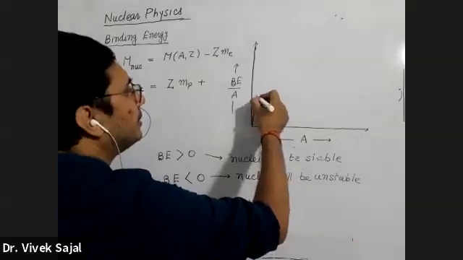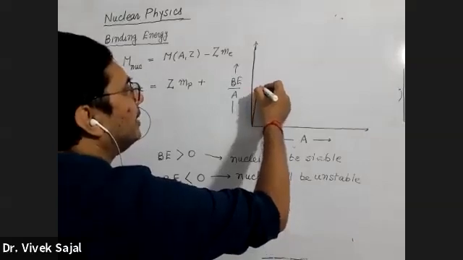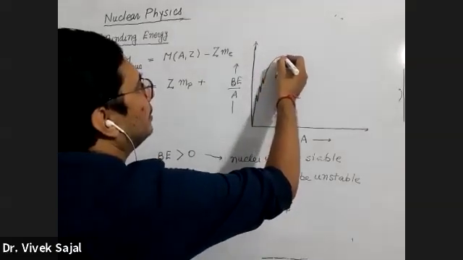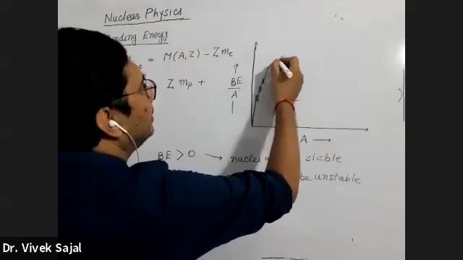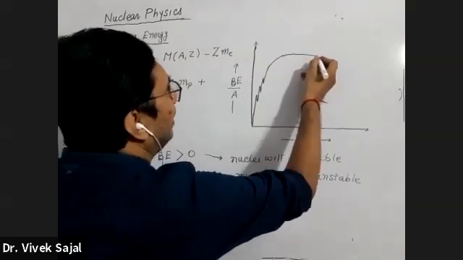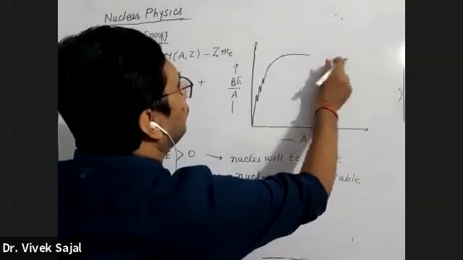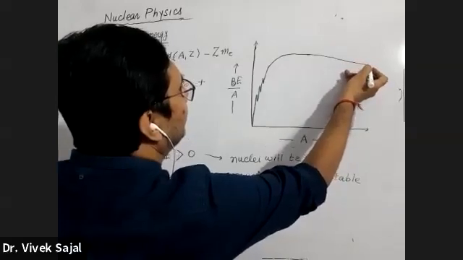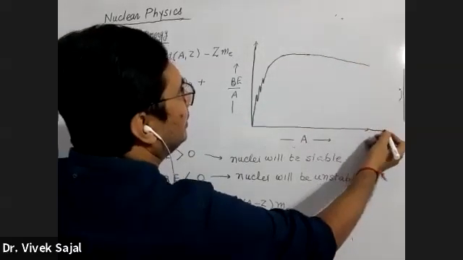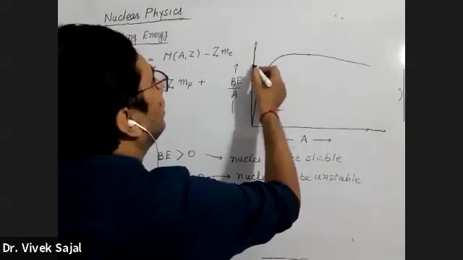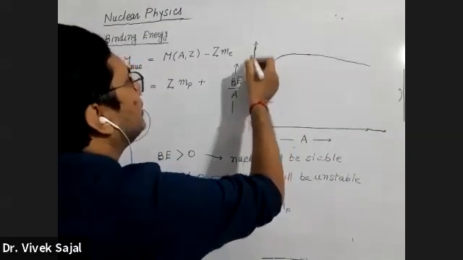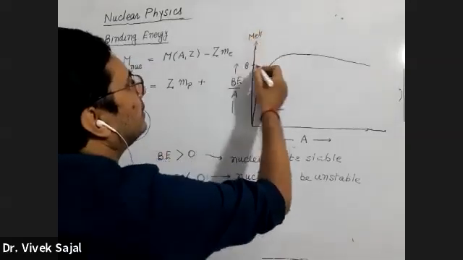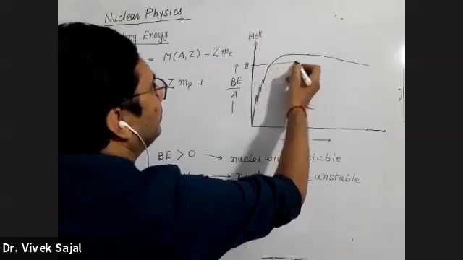Here it will be like this. 2 or 3 spikes will be there. I am drawing a very rough diagram, so don't worry. It will have a slope in the downward direction. Here this is A number, and if I draw 8 MeV here, the unit is MeV on this axis, then you will find this type of thing.